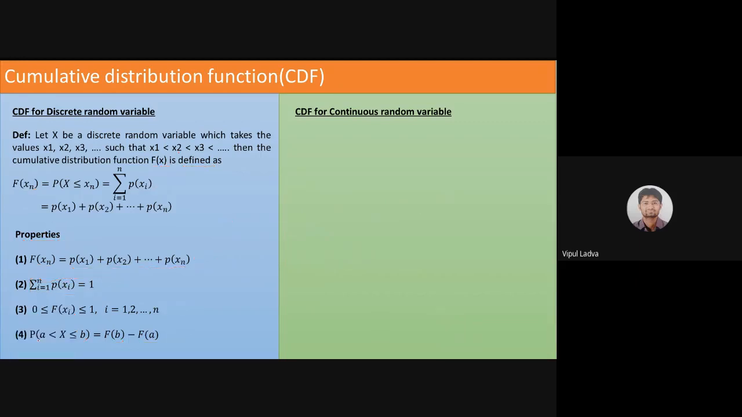Now let me go to the continuous random variable. Now the cumulative distribution function for the continuous random variable, सोचिए क्या फर्क होगा. Can you explain this? What should be the formula?